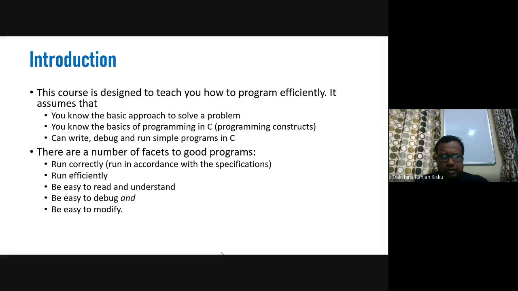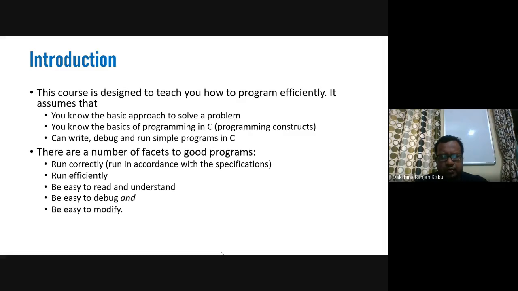I assume that you are familiar with all these three aspects. You know the basic approach to solve a problem. You know the basics of programming in C, that is programming constructs, and you can write, debug, and run simple programs in C. Okay. Now there are a number of facets to good programs.